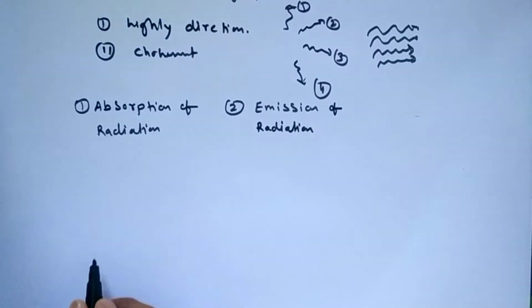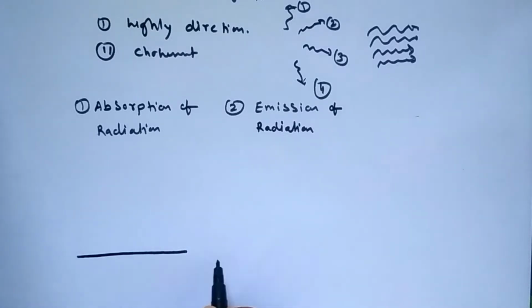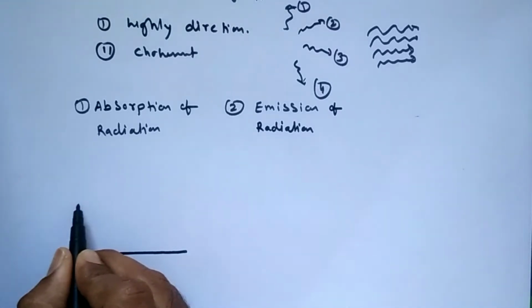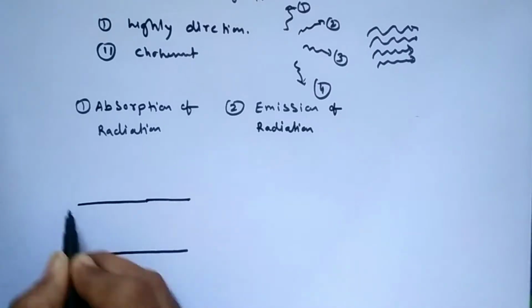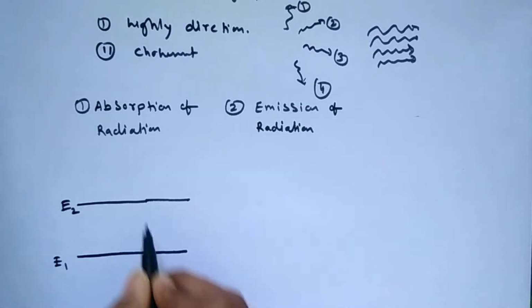Friends, suppose I have a material, and that material has a large number of atoms and an infinite number of energy states. Among that infinite number of energy states, you may consider two energy states. Suppose the first energy state is E1 and the second energy state is E2.